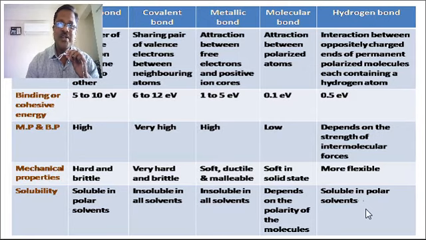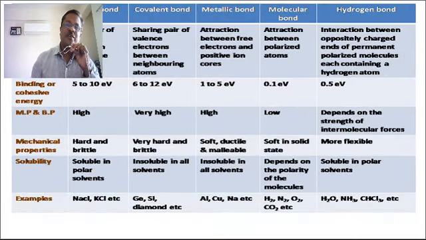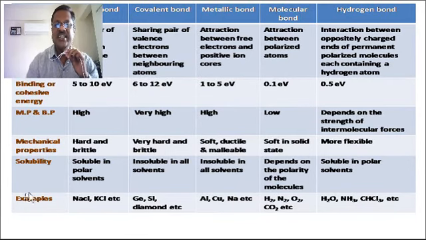And the examples of such materials: the best example for ionic crystal is NaCl, KCl, etc. The covalent bonds are formed in the semiconductors. The commonly used semiconductors are germanium and silicon. Again, diamond consists of covalent bond.